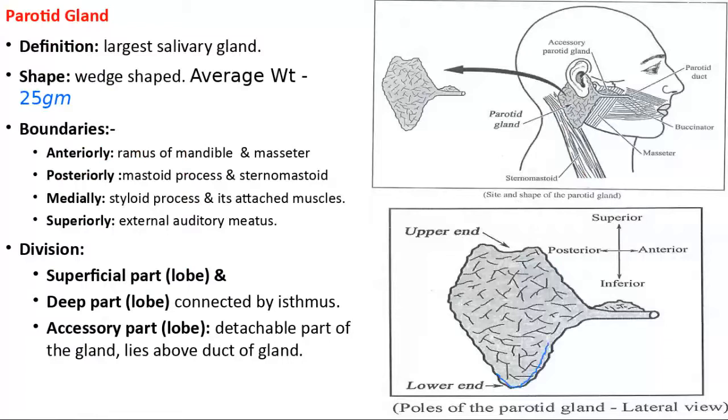Here the cervical branch of the facial nerve comes, and here the temporal branch, the zygomatic branch, the buccal branch, the mandibular branch, and the cervical branch. So this part is the apex of the parotid gland.